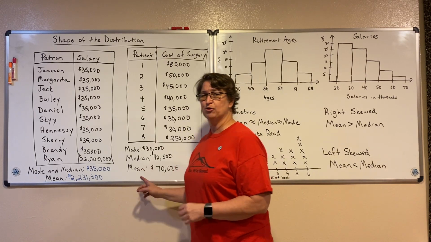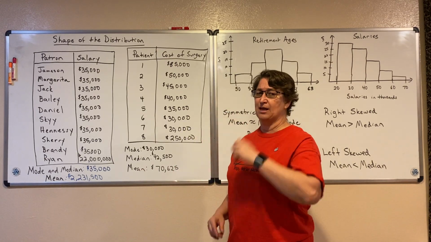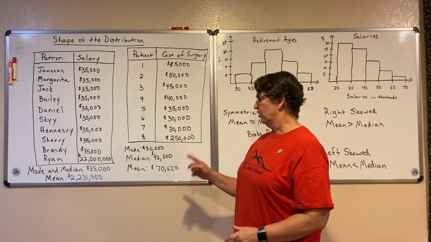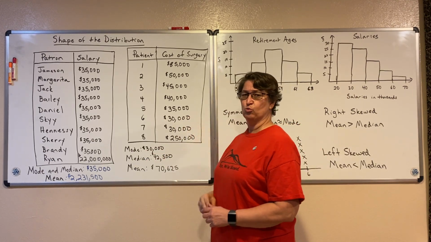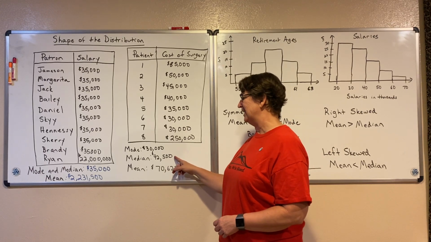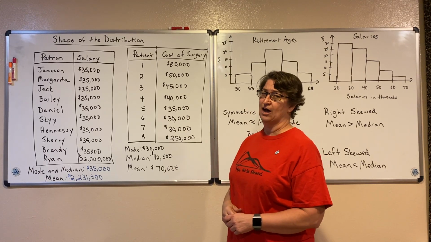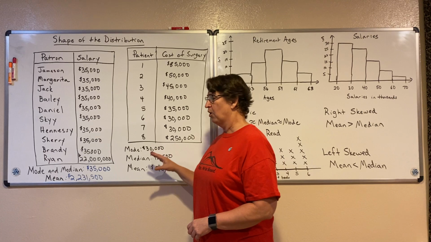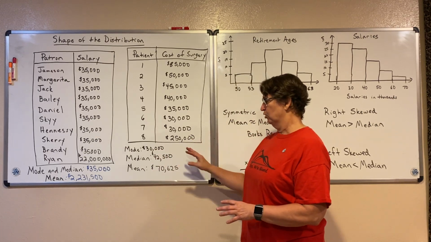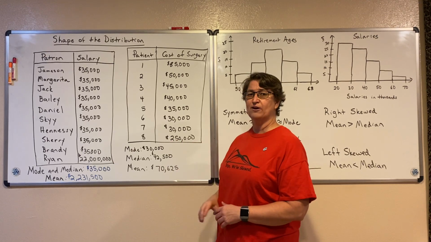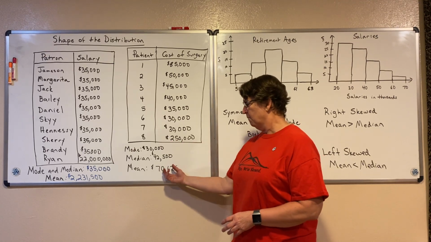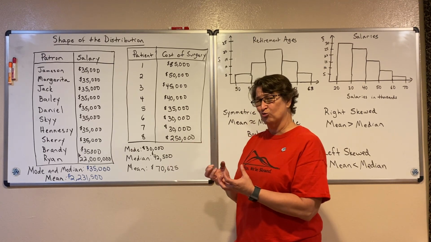The same thing happened when we looked at the surgeries at St. Paul's Hospital. When we found the mode, it was 30,000. It was the one that showed up most often. The median was at 42,500. But then this one large surgery, a $250,000 surgery, pulled our mean again to the right.